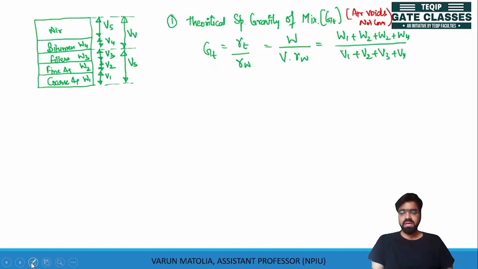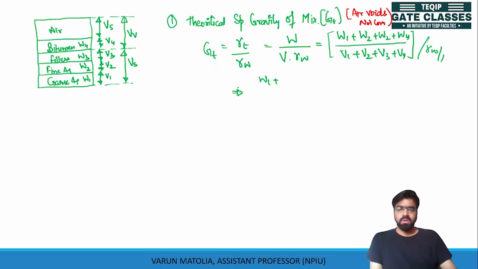We have these values. Multiply V1 by gamma W, and we can reverse it and write it as the whole divided by gamma W by V1.